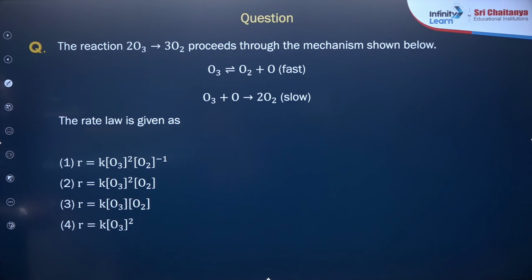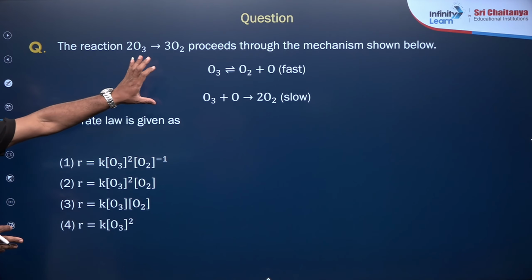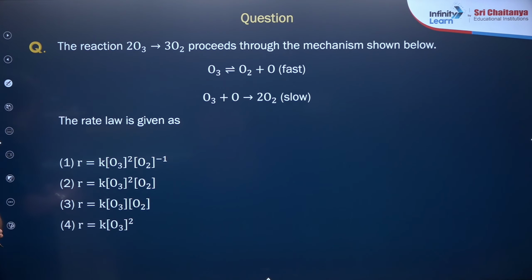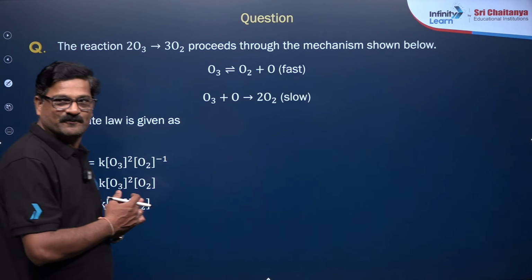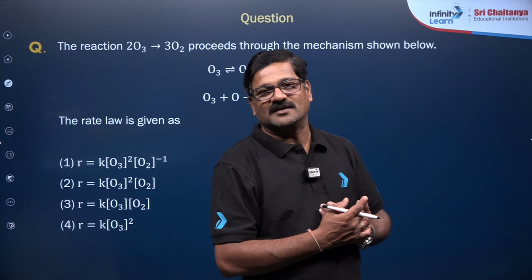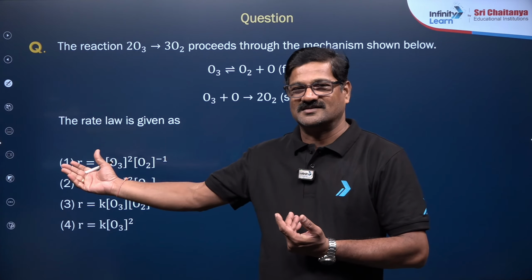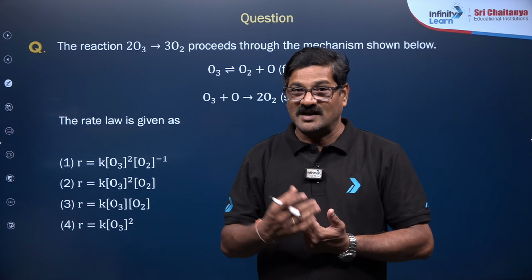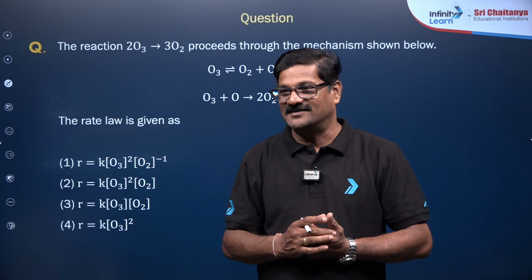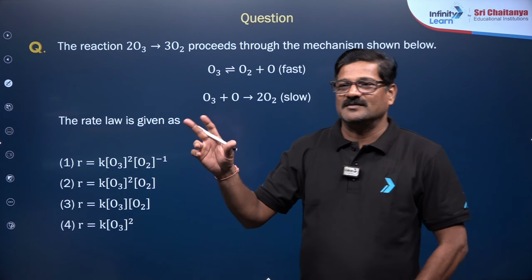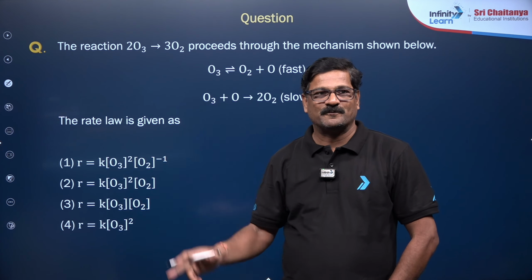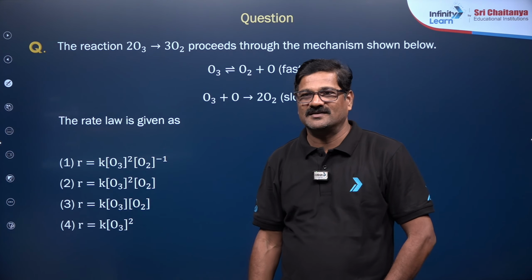And you can see the reaction 2O3 gives rise to 3O2. The process is given a hypothetical mechanism like this. Based on that, the rate law is to be found. Super question. How many of you can do it? If you can, please mention the answer in the chat box. Otherwise, I will do it. Make it fast, quick.